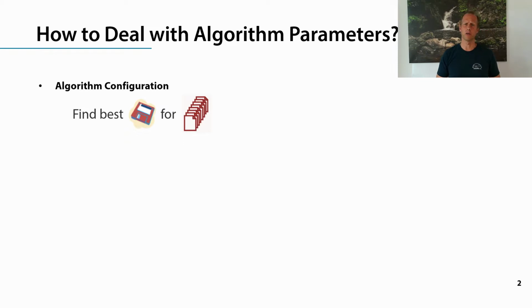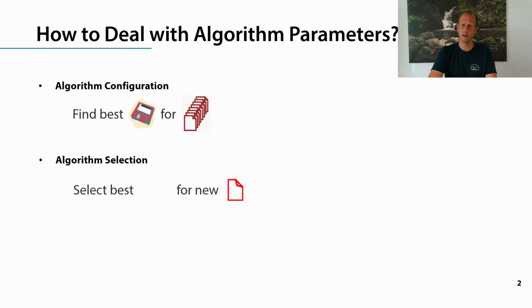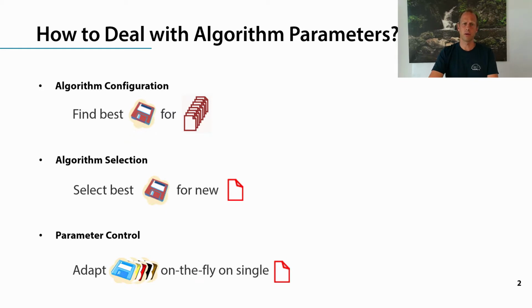Now, how do we deal with algorithm parameters? Well, one prominent approach in the literature, known as algorithm configuration, is to search in a big space of possible configurations for the one configuration with the best performance on average for a distribution of problem instances. Another prominent solution is algorithm selection, where we look at the instance at hand and select the configuration or algorithm that we think will work best for this particular instance. And in this work, we study the third, very exciting framework of parameter control, where we're looking for the best way to adapt a configuration at runtime.